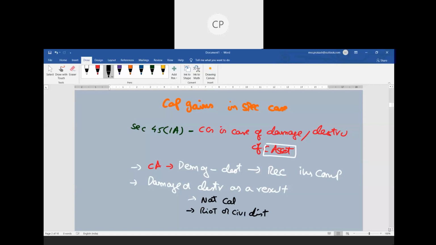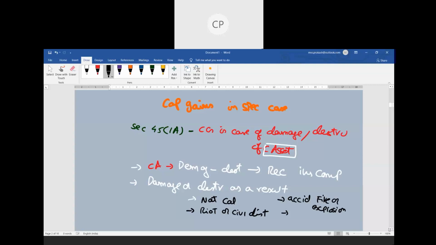Third point says there is some sort of accidental fire. Suddenly ga fire broke out అయింది, suddenly due to the fire broke out, ultimately what happened, capital asset destroy అయిపోయింది, or there is some sort of explosion, suddenly ఏదో explode అయింది, so దాని నుంచి you are having a loss in your capital asset and you are having an insurance policy on the capital asset, then 45(1)(a) is applicable.